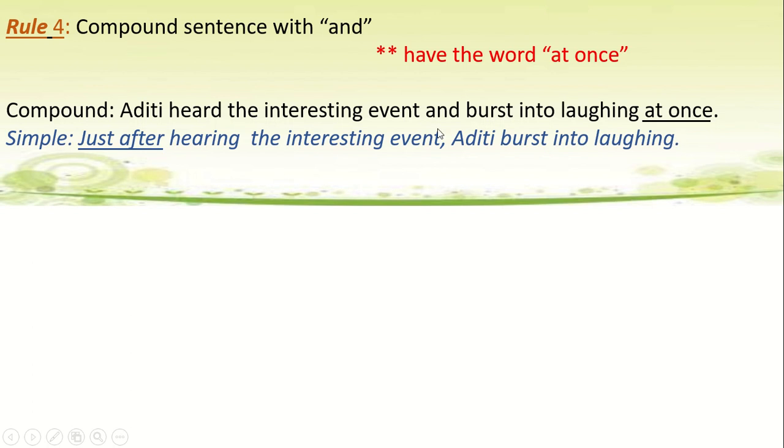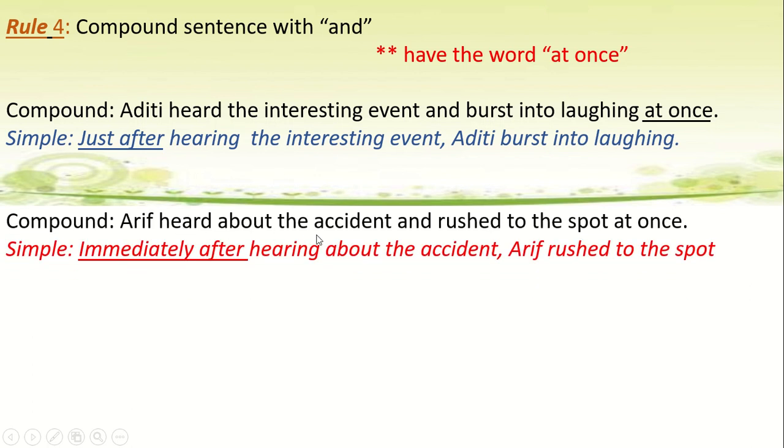So you see, instead of at once, we use just after, and then we follow rule number 1, that is, make this verb into ing form and the second sentence remains unchanged. Another example: Arif heard about the accident and rushed to the spot at once. Instead of at once, we can also use immediately after. That is, immediately after hearing about the accident, Arif rushed to the spot. So you can use just after or immediately after as your choice.